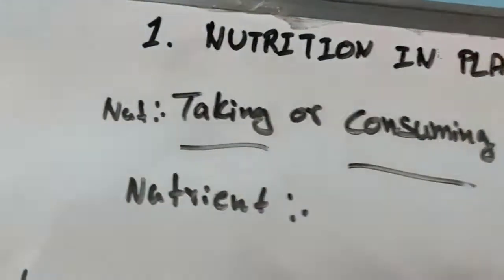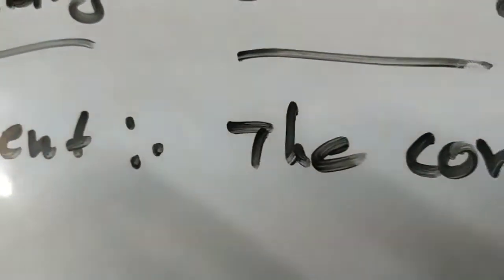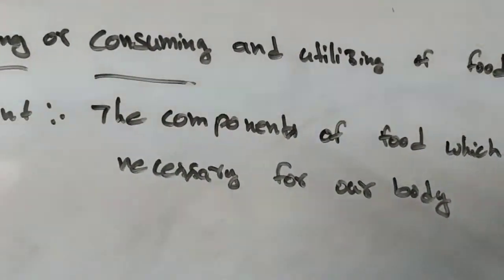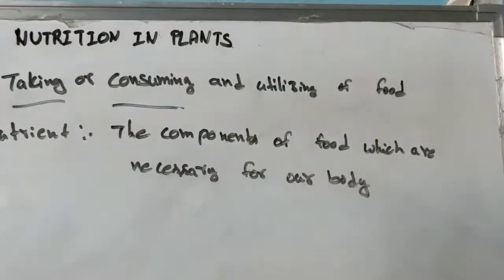That means a nutrient is the components of food which are necessary for our body.